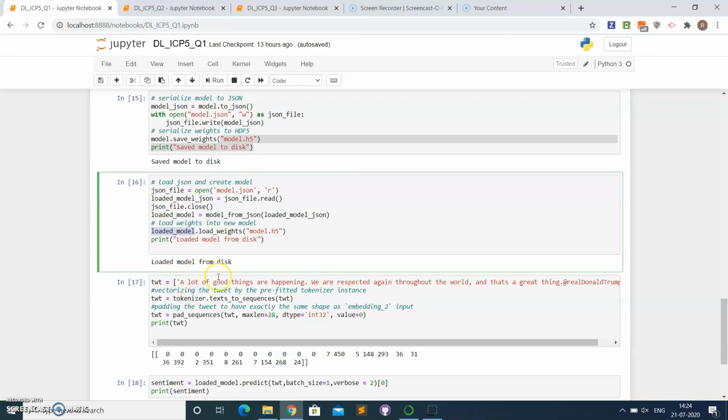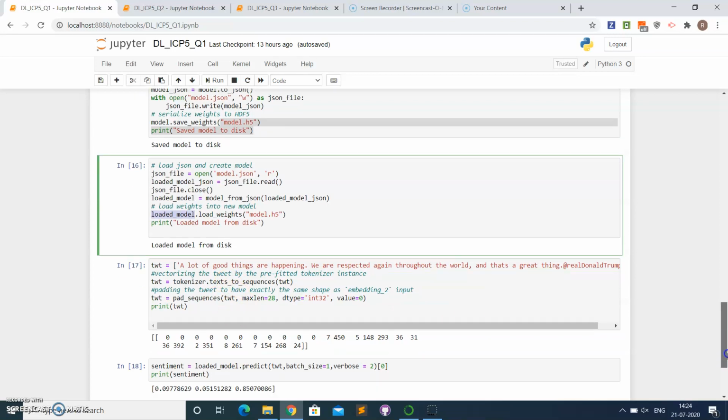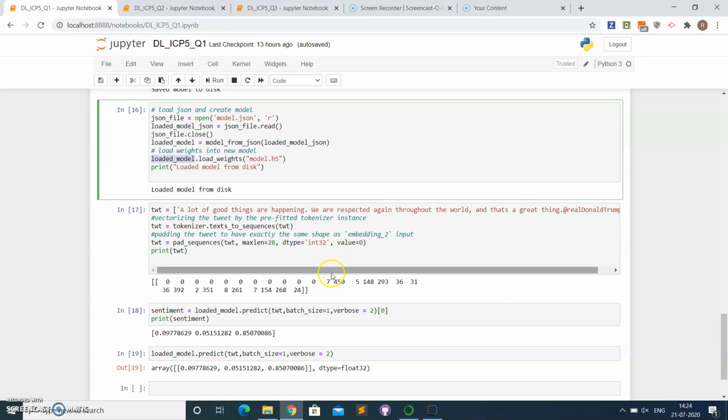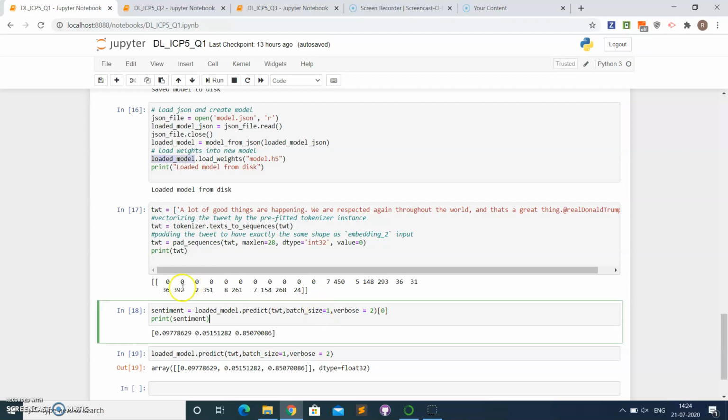The tweet that they have given is the one present here, and after tokenizing it and padding, we are identifying the output, where we compare the data with the data present in the model, and if there's a match we get a value, otherwise it will be zero. After doing that, we are going to predict the tweet data with the help of the loaded model.